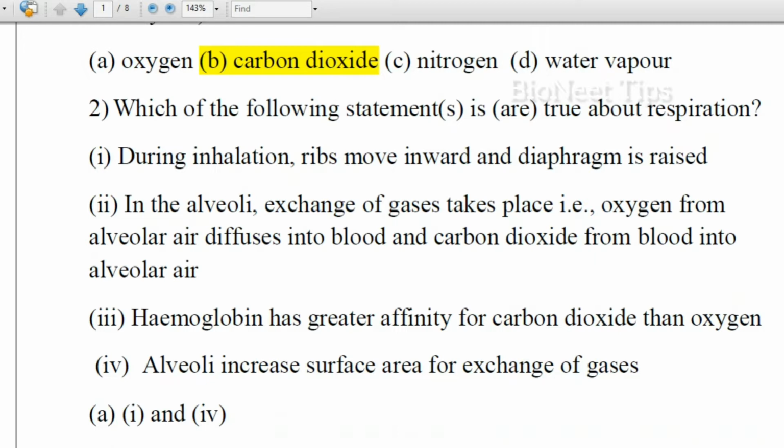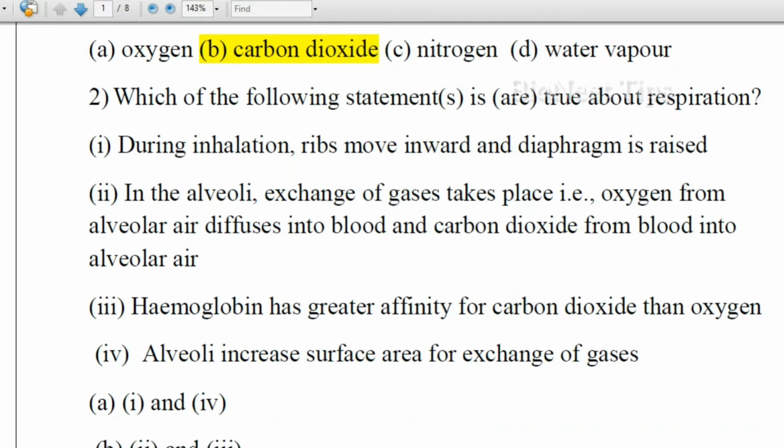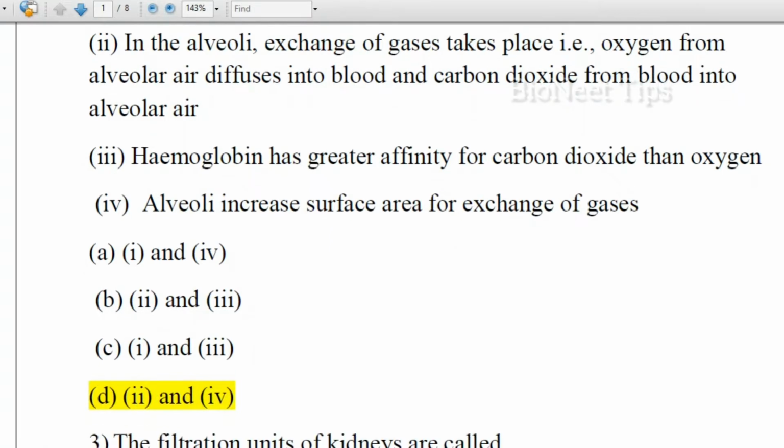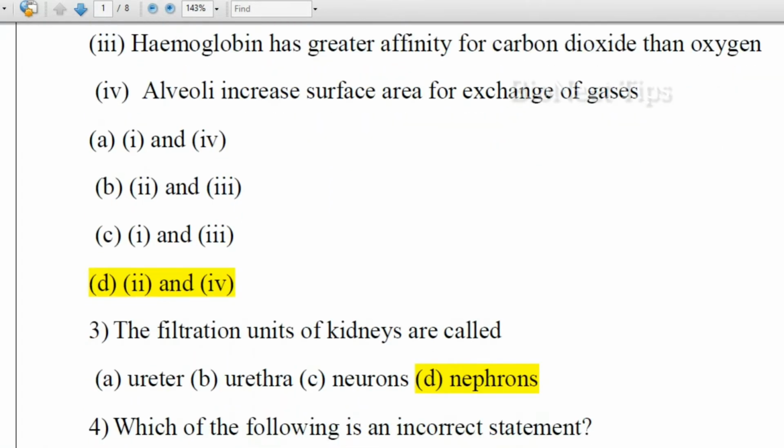We all know that during inhalation, ribs move outward, and diaphragm is flat. In the alveoli, exchange of gases takes place, that is, oxygen from alveolar air diffuses into blood and carbon dioxide from the blood into the alveolar air. Hemoglobin has greater affinity for carbon dioxide than oxygen, which is not true. Alveoli increases surface area for exchange of gases, which is true. So, option 2 and 4, that is, option D is the correct answer.